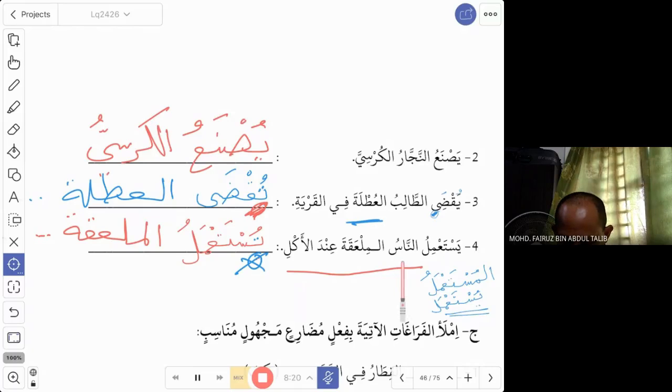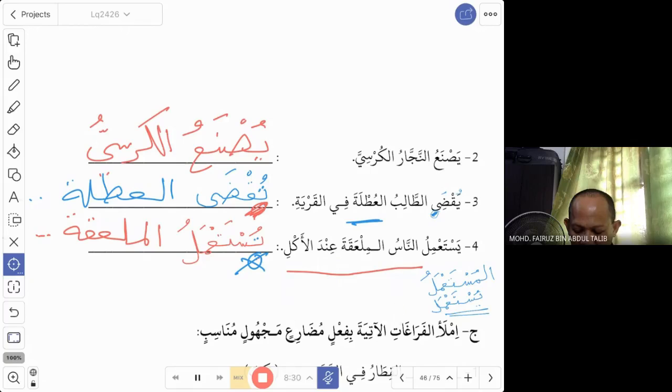People use mil'aqa, a spoon. So they use a spoon during eating. When they eat, they use a spoon. Yasta'mil. Okay, so now you want to change to the spoon is used. During eating, the spoon is used. So from the fi'il yasta'mil, we change to yusta'malu. Yusta'malu. Okay.